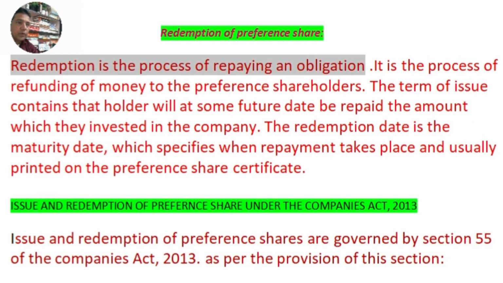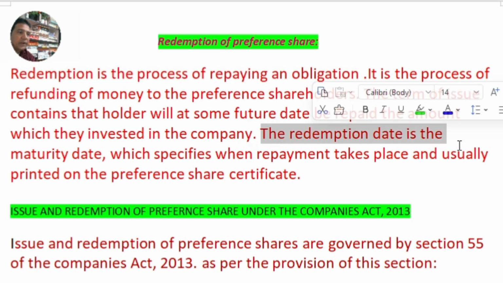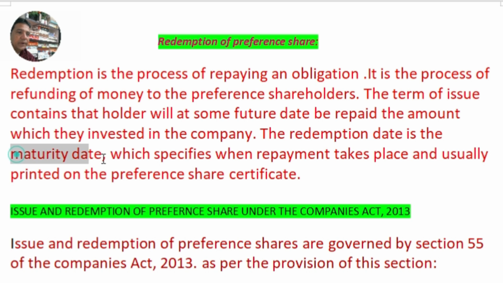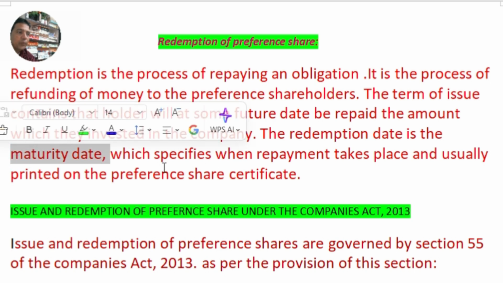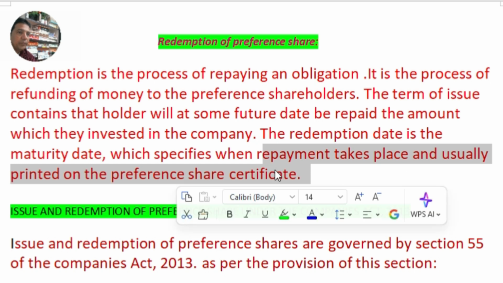The terms of issue contain that the holder will at some future date be repaid the amount which they invested in the company. The redemption date is the maturity date, which specifies when the repayment takes place and is usually printed on the preference share certificate.